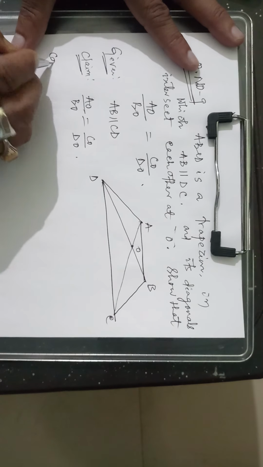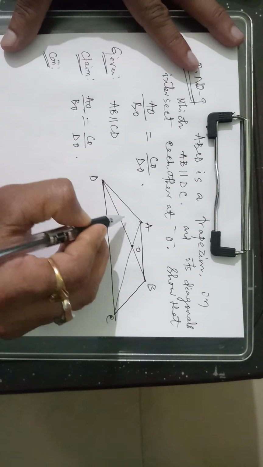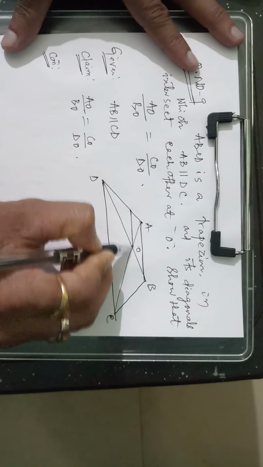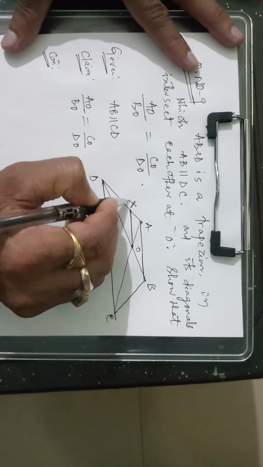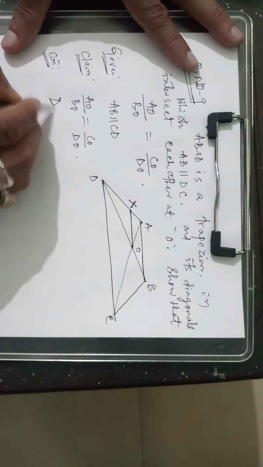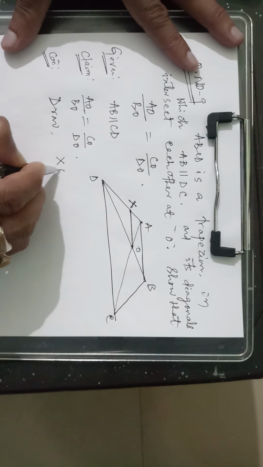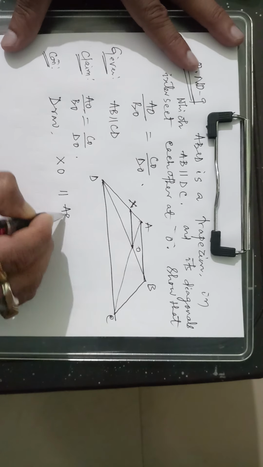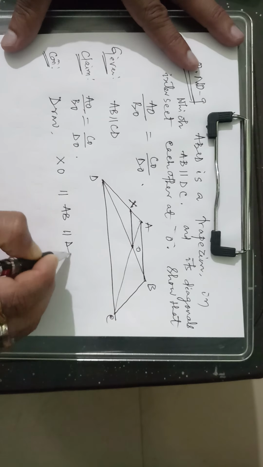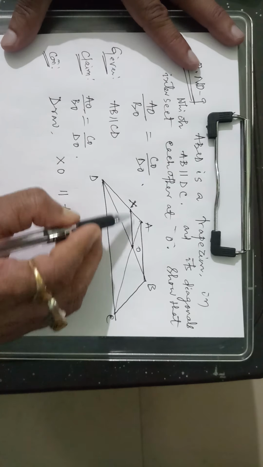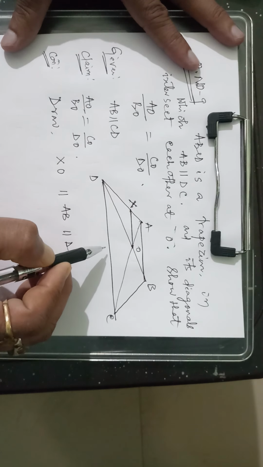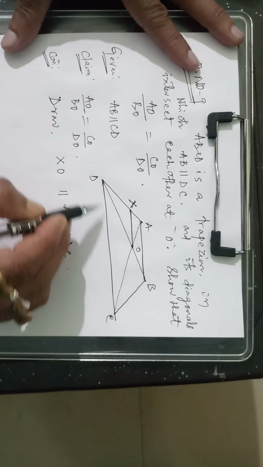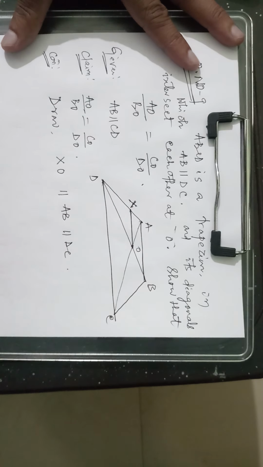Okay students, next you do a construction. Construction is what? Draw a line here in the middle. Suppose it is XO. Draw XO which is parallel to either AB or CD. We can write like this, as AB is parallel to CD, then we can write XO parallel to AB and XO parallel to DC. Okay.